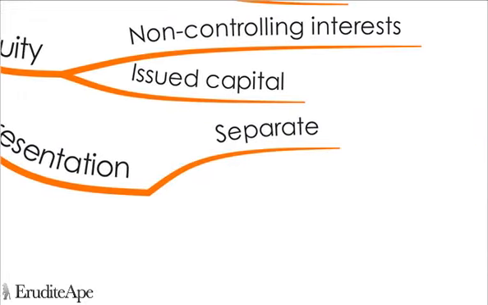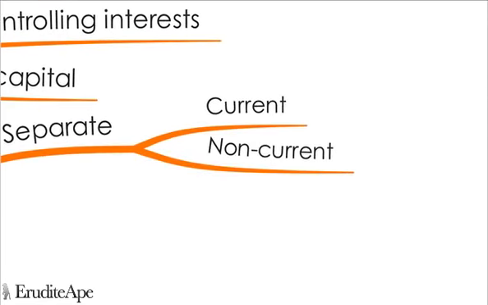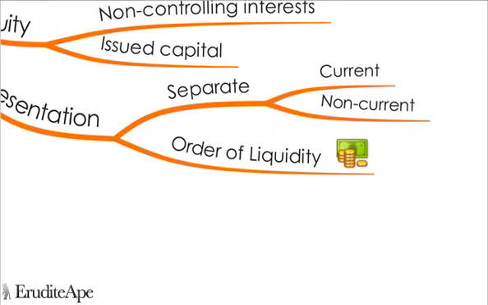There are two options for presenting the Statement of Financial Position. An entity can list the items separately into current and non-current sections. Current assets are those held primarily for trading and expected to be realized within 12 months. Current liabilities are those expected to be settled within 12 months in the entity's normal operating cycle. All other assets and liabilities will be classified as non-current. Or an entity may choose to present the assets and liabilities in the order of liquidity.